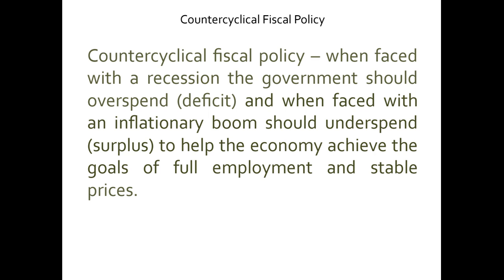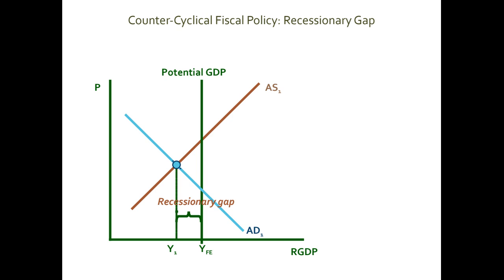Let me show you this diagram. So I've drawn 3 lines basically. Aggregate demand is a downward sloping line, aggregate supply is an upward sloping line, and the potential GDP is a vertical line that shows the full employment level of real GDP.